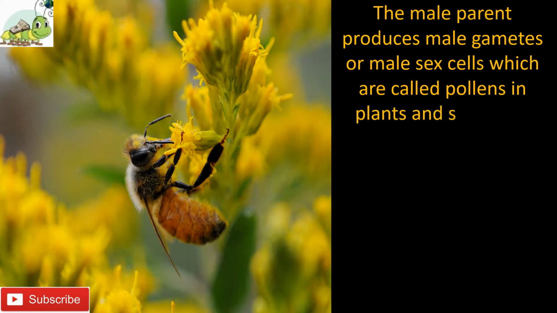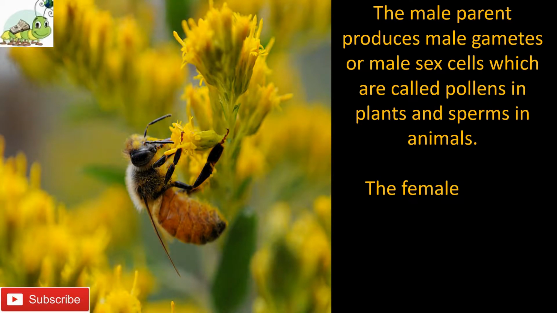The male gamete fuses with the female gamete to make a new single cell, the zygote. The zygote divides many times to produce a new individual. These gametes are produced by special organs present in the male and female parent, which are known as sex organs.